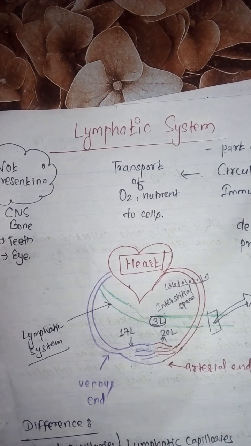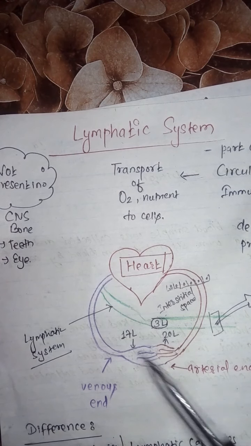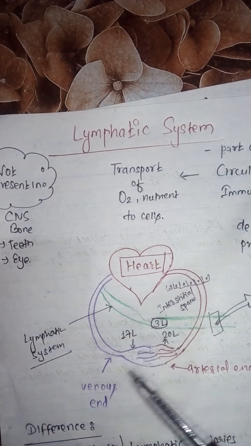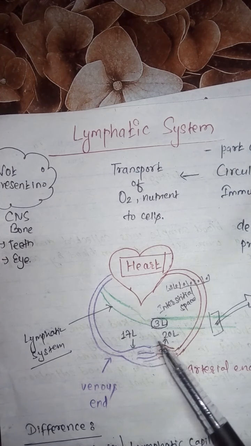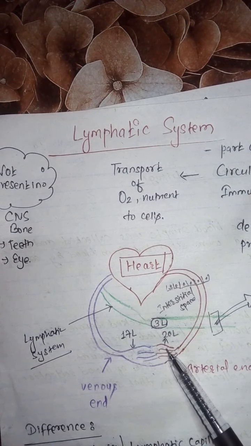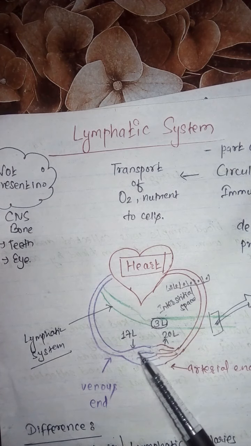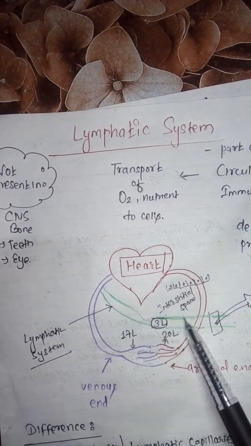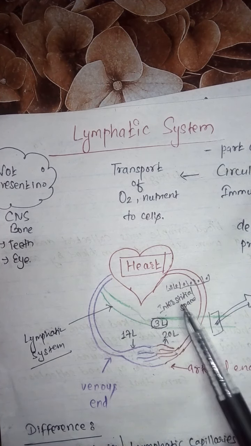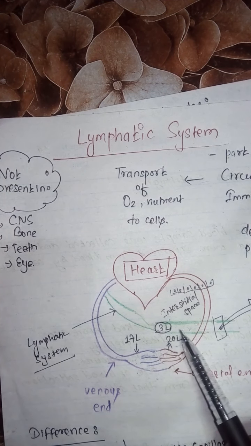This is the quick review of the lymphatic system. What will happen if the lymphatic system is not present in our body? If the lymphatic system is not present, an imbalance may occur. That is, 20 liters of fluid is being lost and only 17 liters is being received. There is an imbalance. So to compensate for the imbalance, the lymphatic system is present here. The fluid is taken up by the lymph.